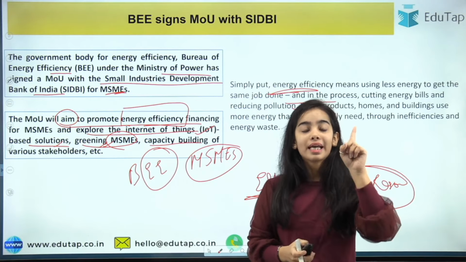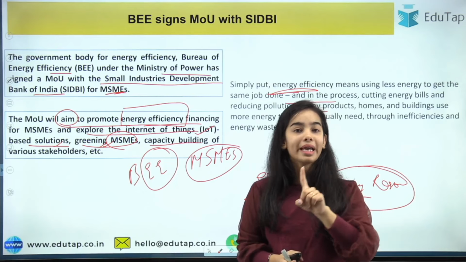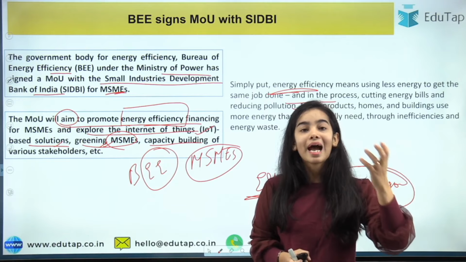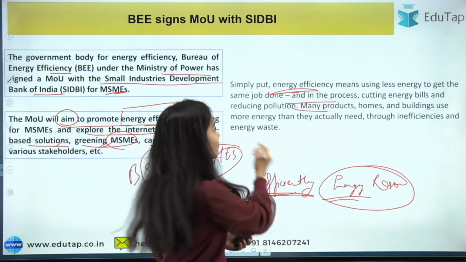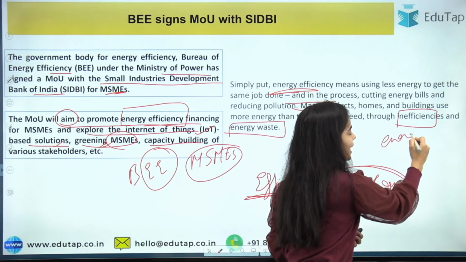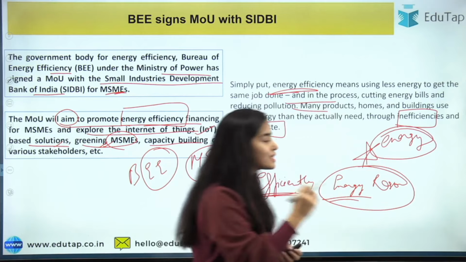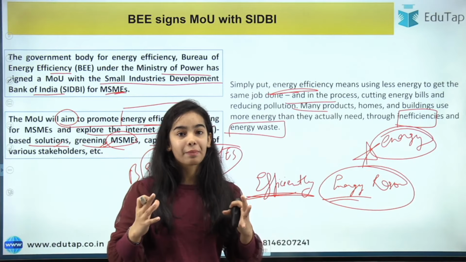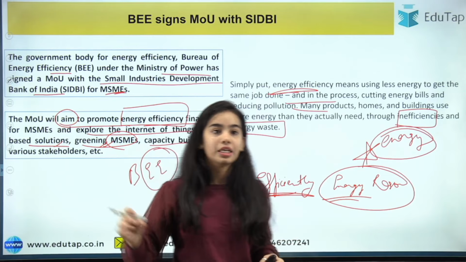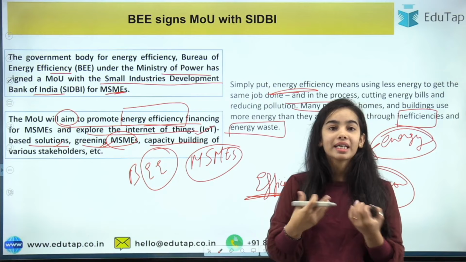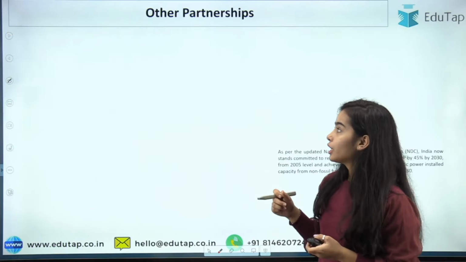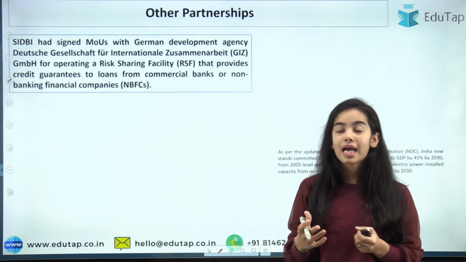So you have understood that the first aim is to provide energy efficiency finance for the MSMEs, so that they have less energy waste and reduce the inefficiencies with the energy resources, to utilize the energy resources efficiently, to the maximum of their capacity. The MOU has been signed, and also to provide the IoT based solutions to make them greener MSMEs. Now there are other partnerships also that have happened.